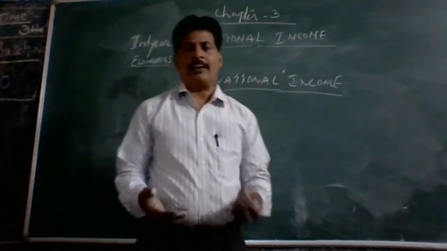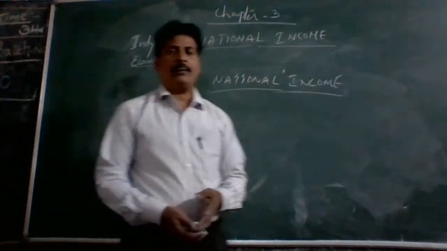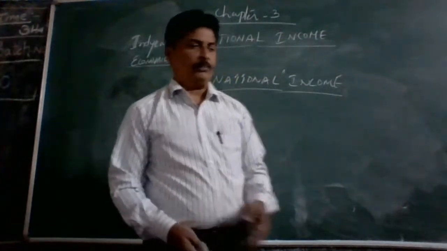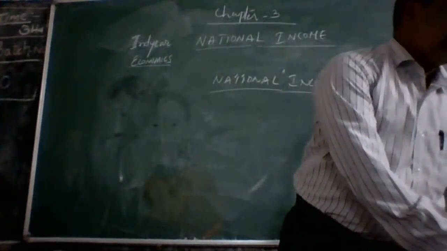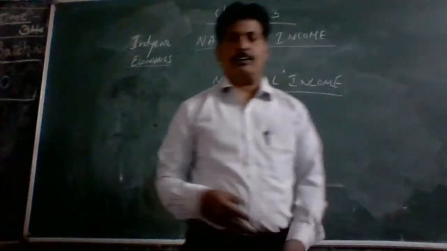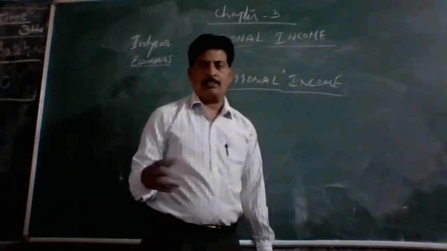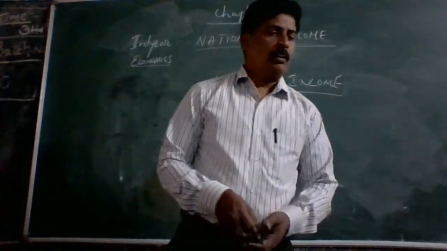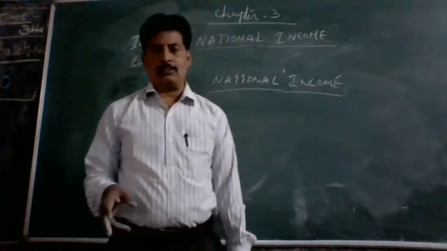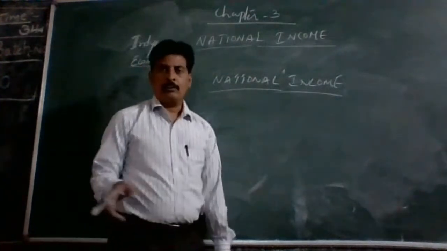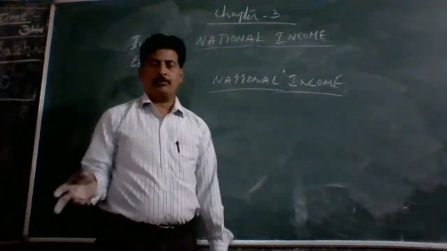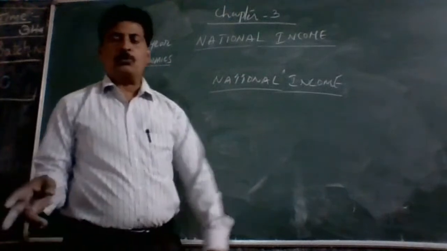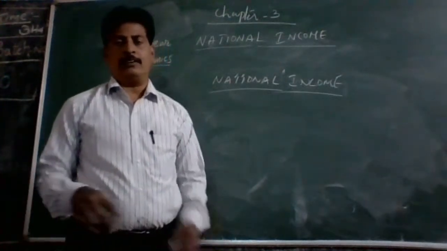National income is an aggregate of all factor incomes which arises from the current production of goods and services in a country.